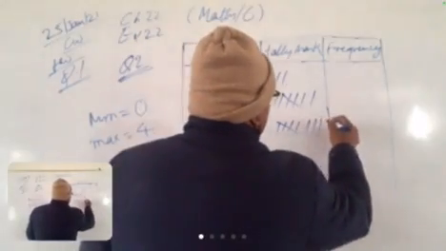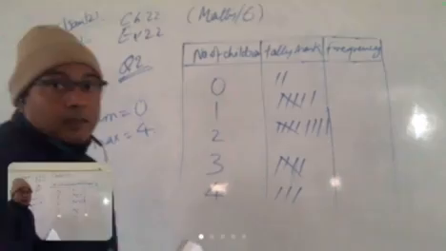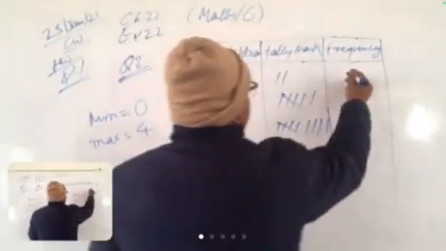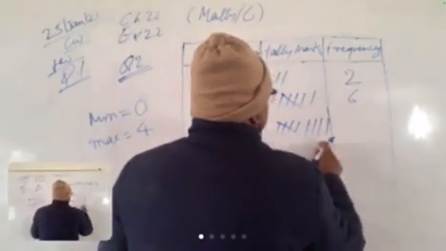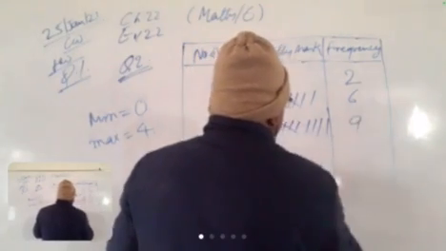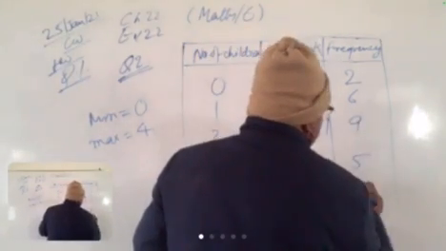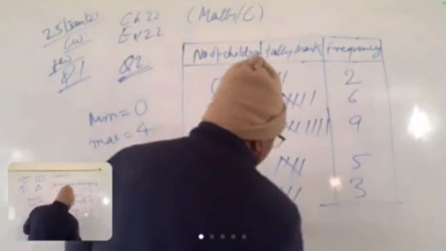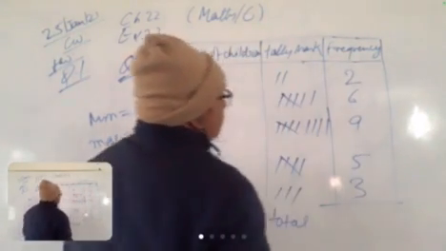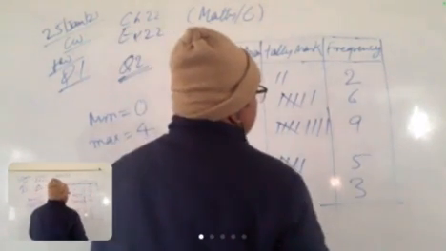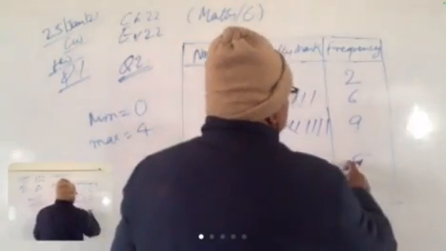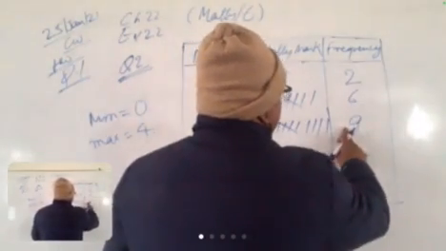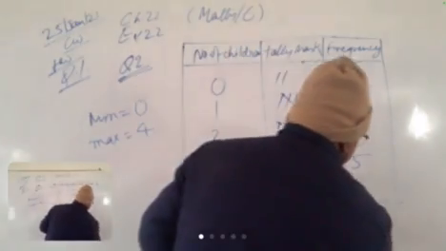Now this is the frequency: 0 with 2, 1 with 6. This is 5 plus 4 is 9. This is 5 and this is 3. And now find out the total. 9 plus 5 is 14, 14 plus 11 is 25.